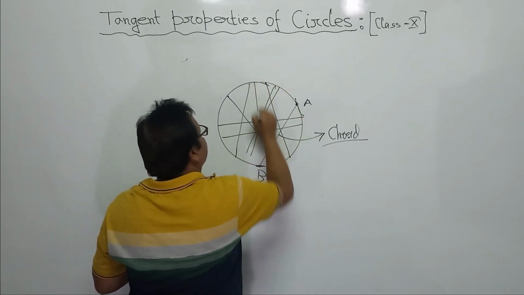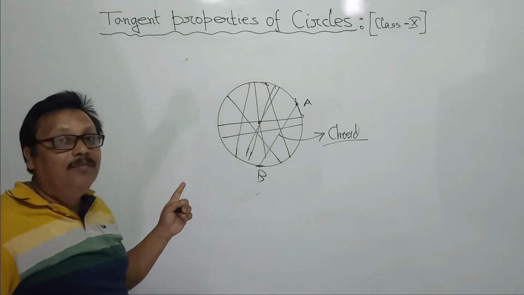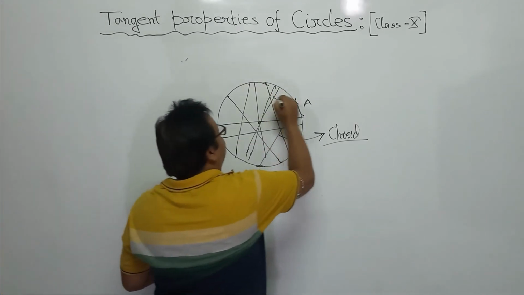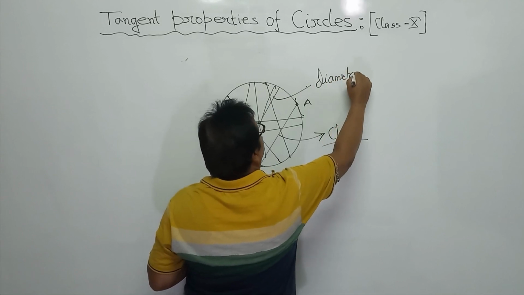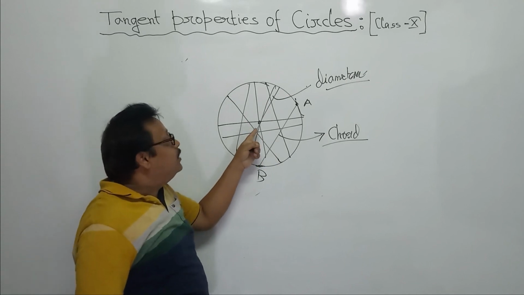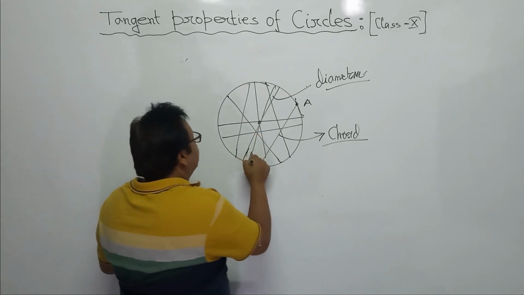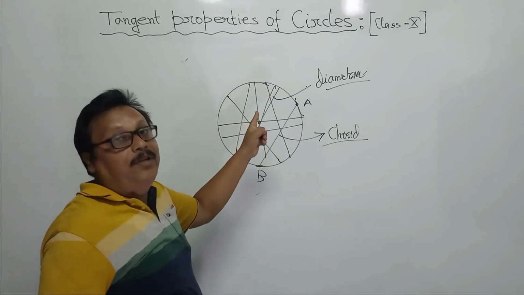Can you tell what is the special name of that chord? Yes, it is called the diameter of the circle. The diameter is the longest chord.